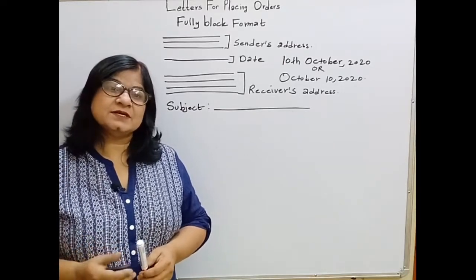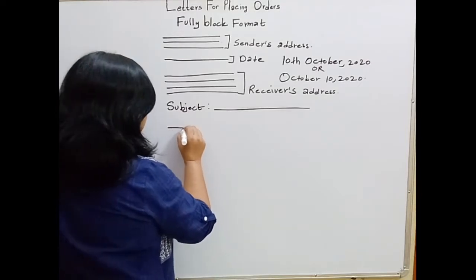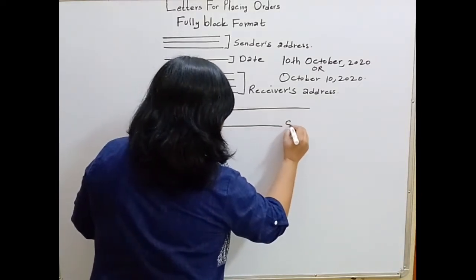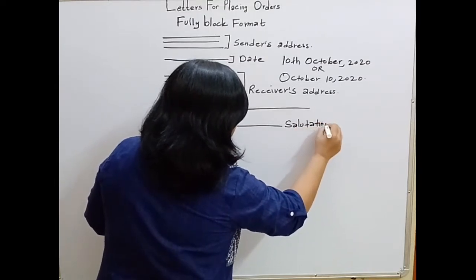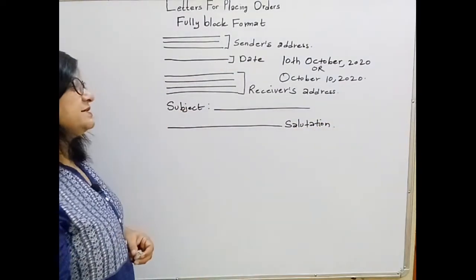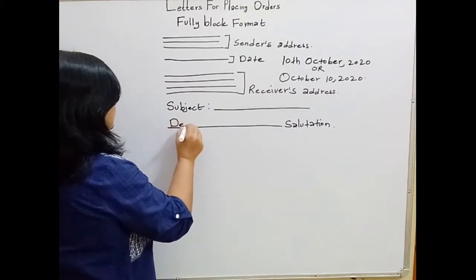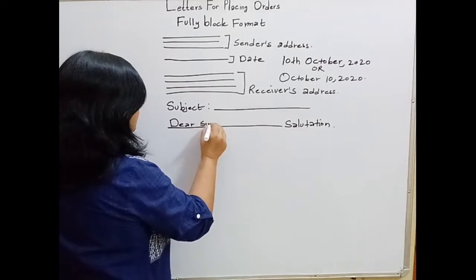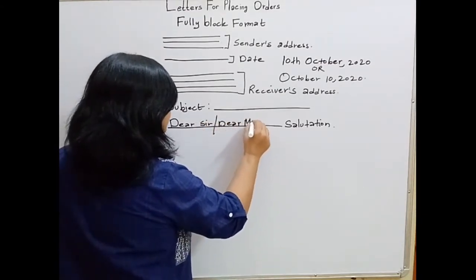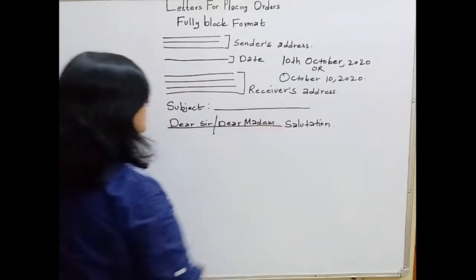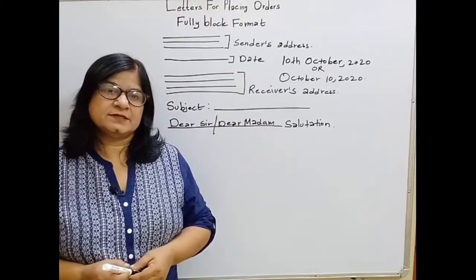And then comes the salutation. Here we'll write the salutation. For placing orders, we can write the salutation as Dear Sir, or we can write Dear Madam. If you want to place a comma after madam or sir, you can place it.